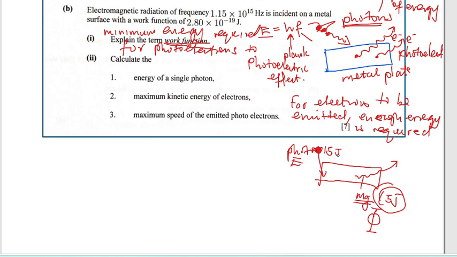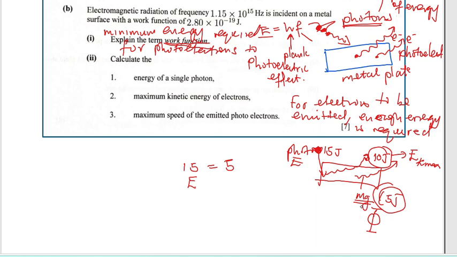So 15 joules arrive at the metal surface, then an electron is emitted. The work function, the minimum energy required, is 5 joules. So subtract 5 joules from 15, and 10 joules remain. These 10 joules are what the electrons use when they are moving, meaning it is now in the form of maximum kinetic energy, Ek max. So basically I'm simply saying 15, which is the energy of a photon, right, is equal to 5